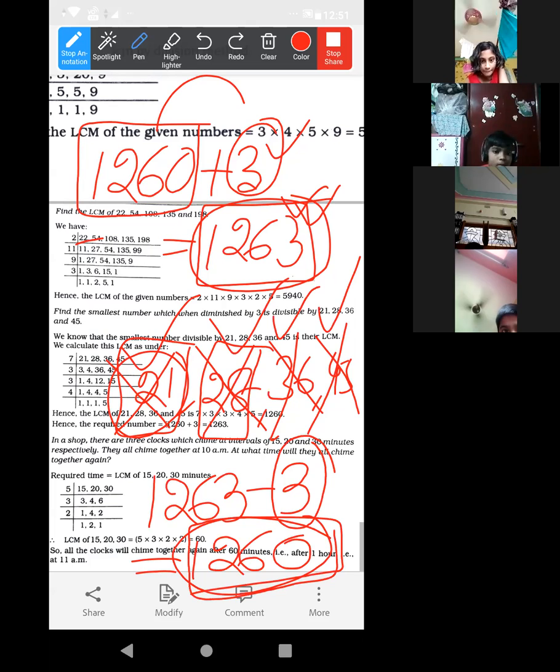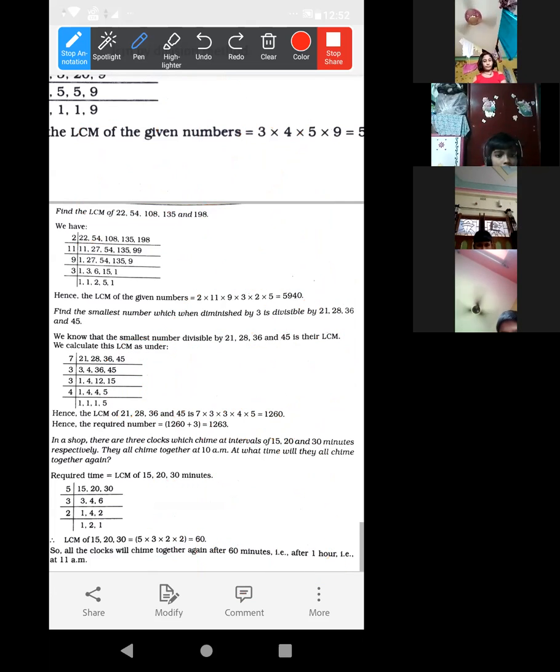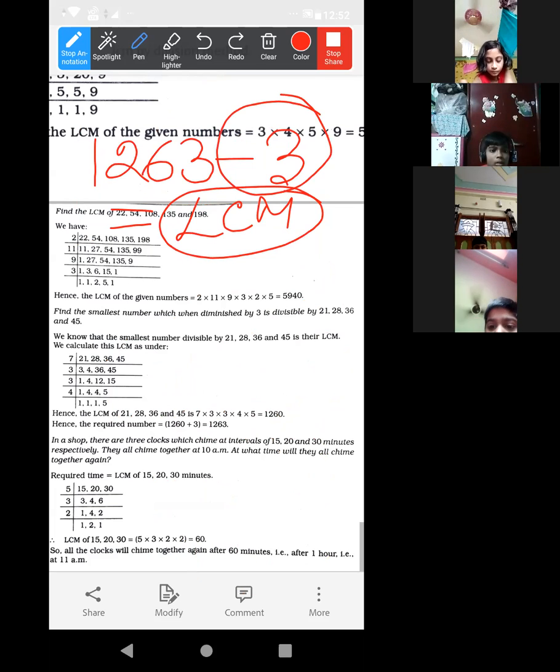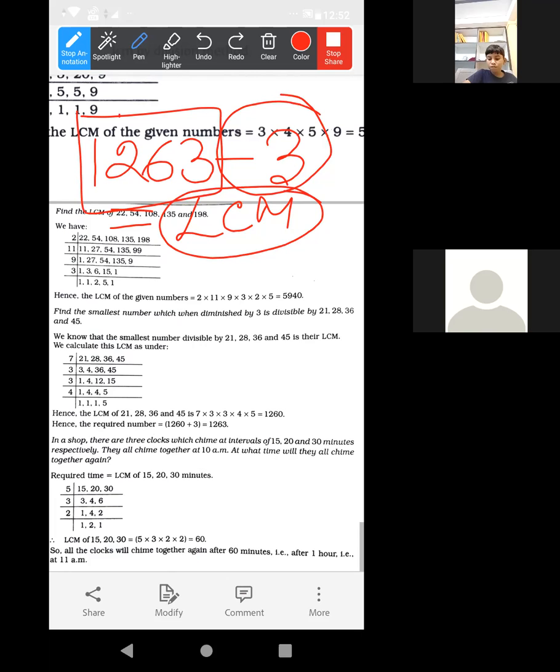Understood? Okay, ma'am. Look, find that number from which when we diminish 3, we will get their LCM. That's why we are adding this 3 to get the actual original number. Understood or not? Anuva, Shomojit, clear? Yes, ma'am. Orithur, Shayon and Safin, tell me.